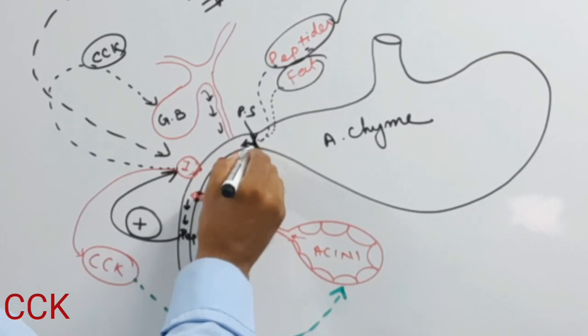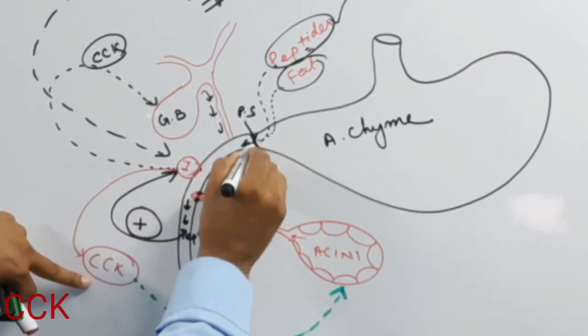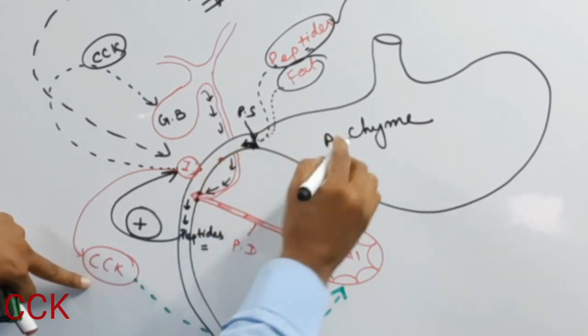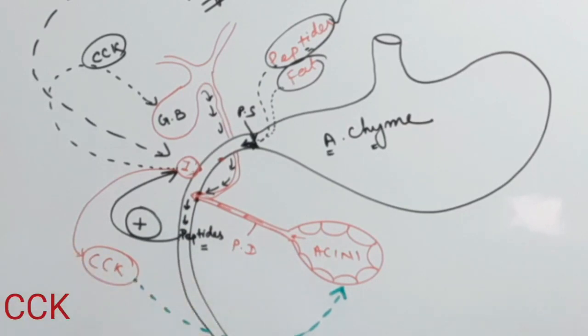Why is it closed? Because if more and more acidic chyme enters the duodenum, it would harm the digestive process.